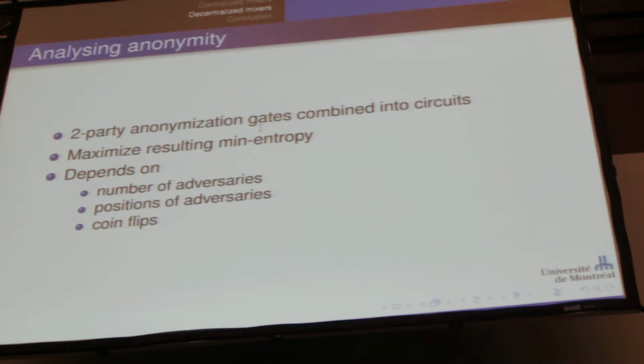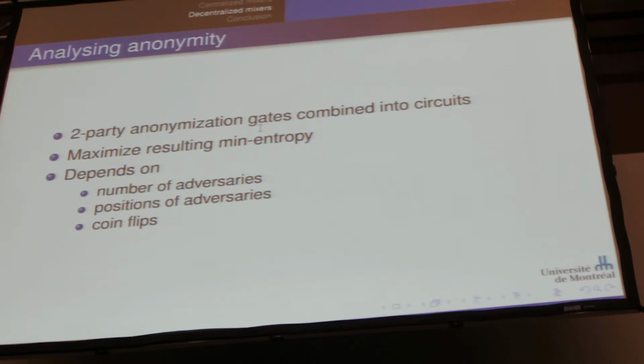Now we have to be careful here because, as in all mixing protocols, the adversary can actually be part of the mixing protocol and either be malicious or active, or just look at the results of the transactions. So really, this mean entropy that we're trying to calculate depends on the number of adversaries, on the position of these adversaries in the circuit, and on the result of the coin flips.